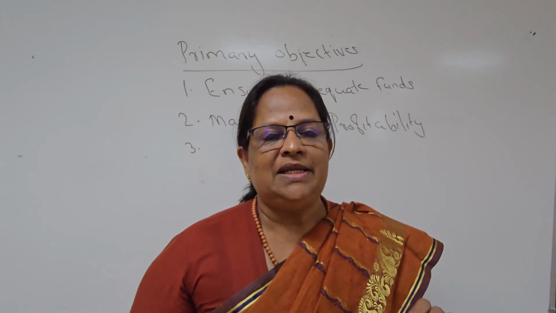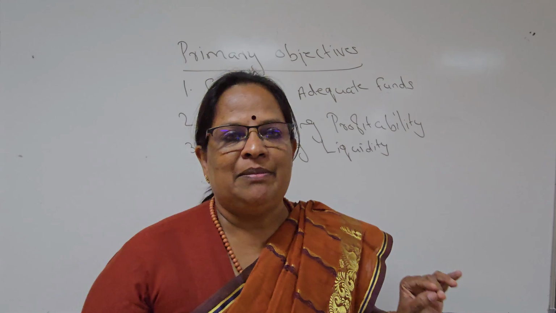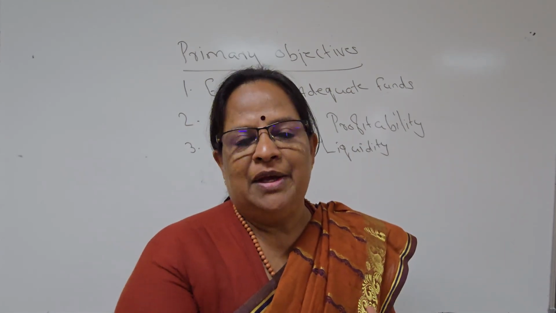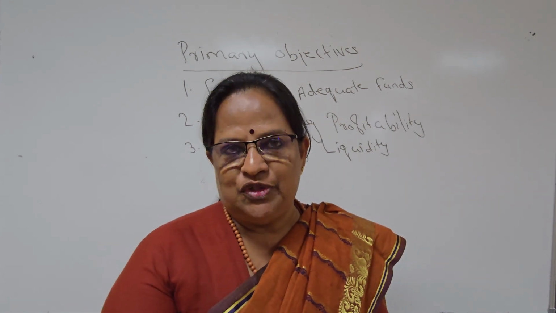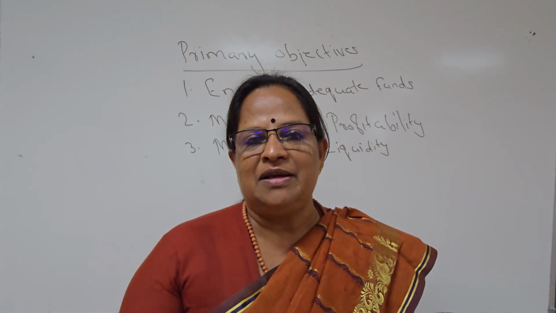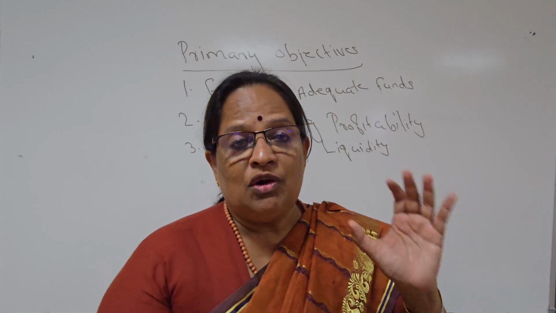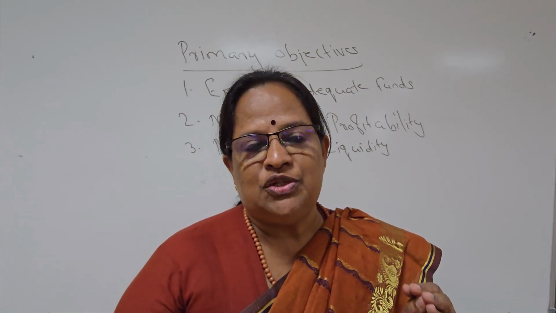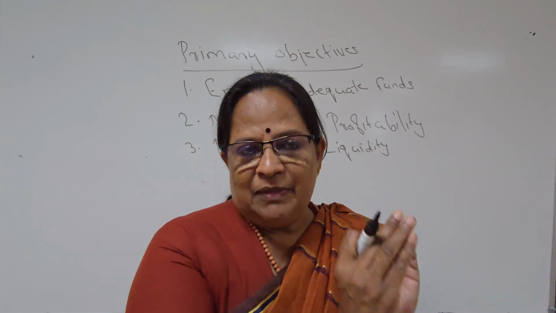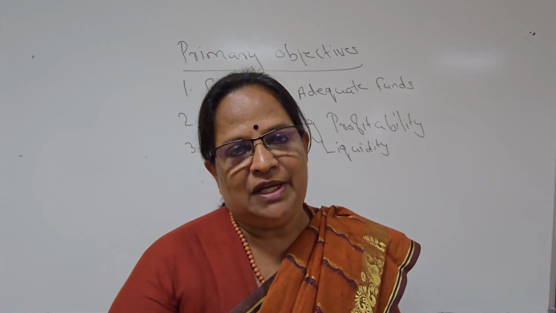Third point is maintaining liquidity. If you take the example, banks are the best examples. They are meeting the reserve requirements with RBI. Whenever depositors come and ask for their deposits, they should be able to repay that. Sometimes it will be fixed deposits, sometimes recurring deposits, sometimes savings deposits. Anything it can be. We always have to see that banks or financial institutions provide liquidity. They should have liquid sources. This is also true for other companies, where they meet their day-to-day expenses with the liquid funds available.